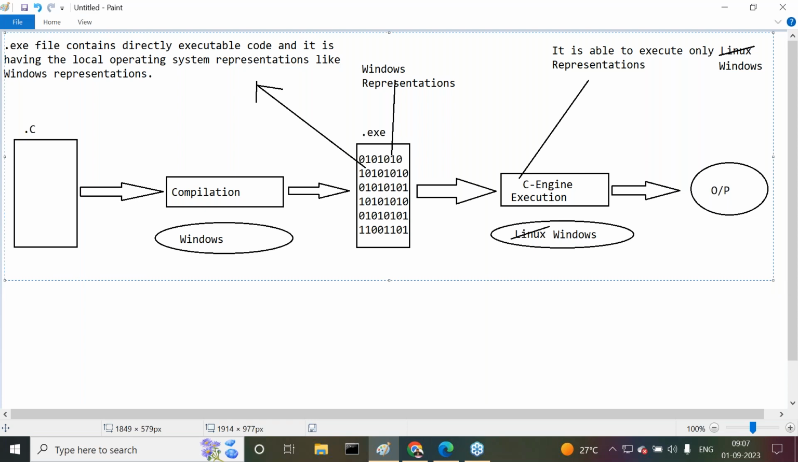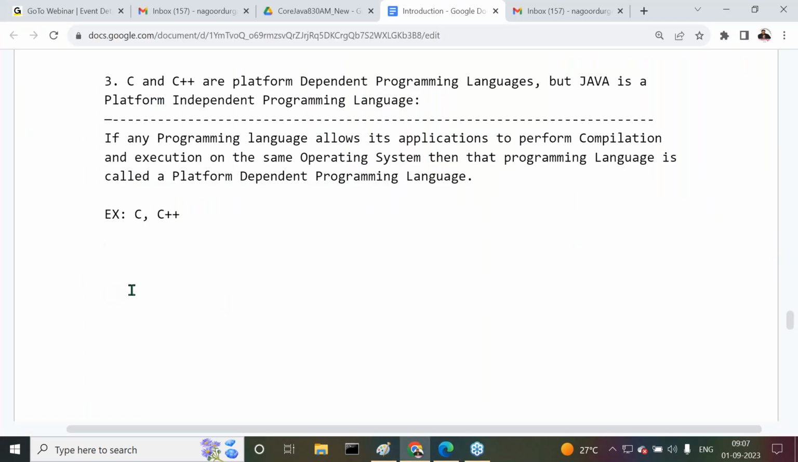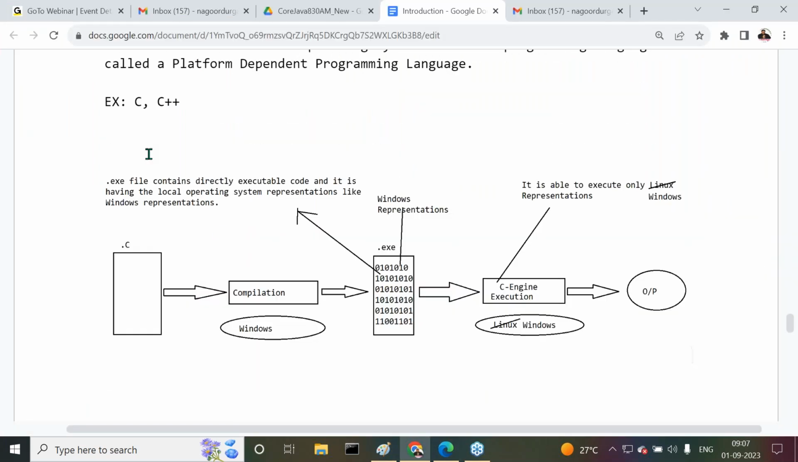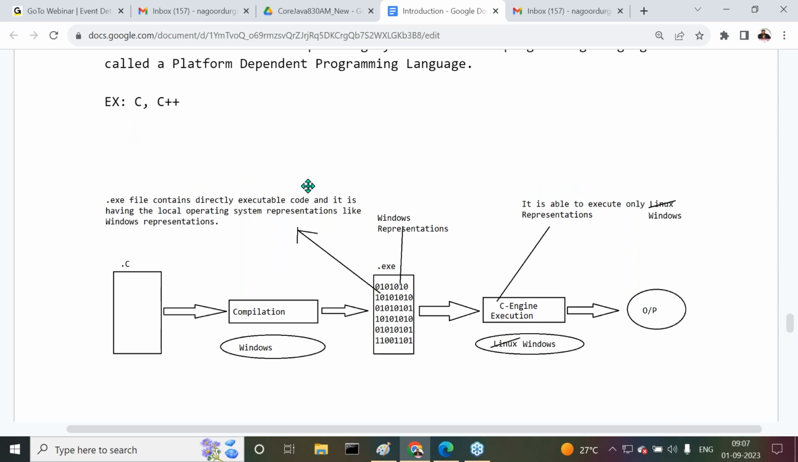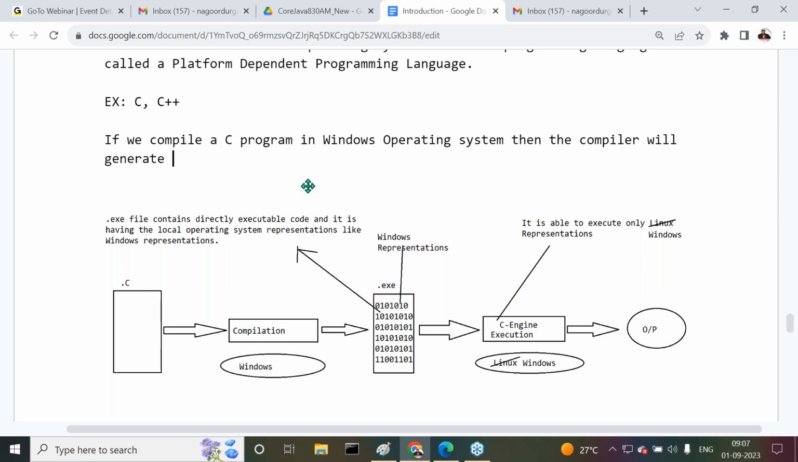Right. Now let me take this content here. I want to give two statements about this. Try to understand it clearly. If we compile a C program in Windows operating system, then the compiler will generate a .exe file. The .exe file contains directly executable code.